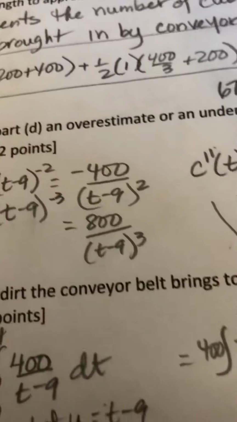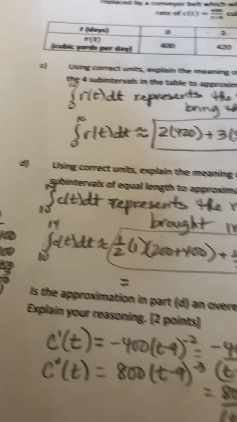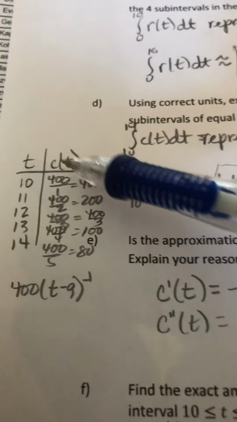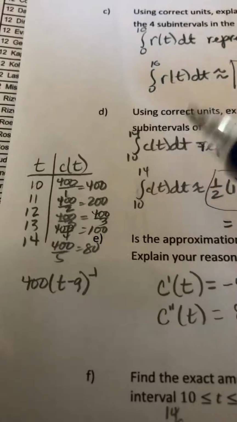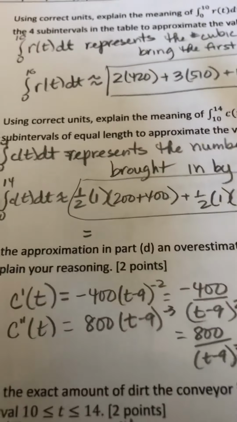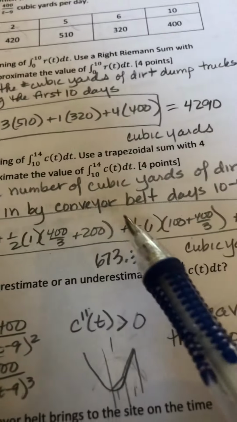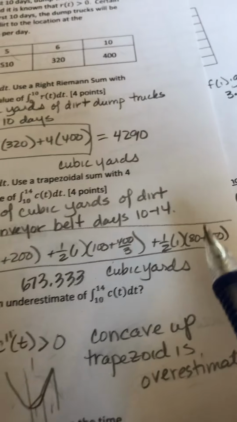Now the trapezoid. The trapezoid area is 1/2 the height times base 1 plus base 2. We don't have a chart, but we have a function, so I made my own chart. We're going from 10 to 14, one day at a time. So I'm going to use a height of 1 each time, 1/2 times the height times base 1 plus base 2, and so on for the final one.